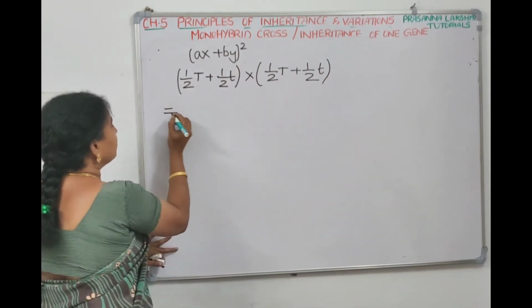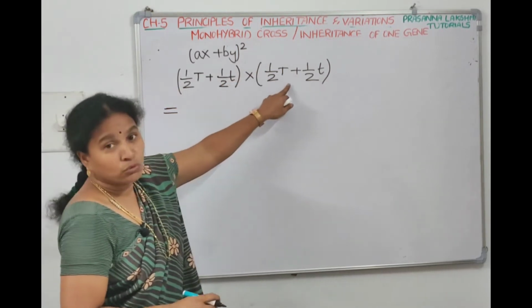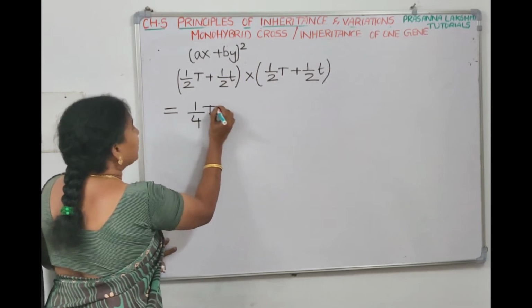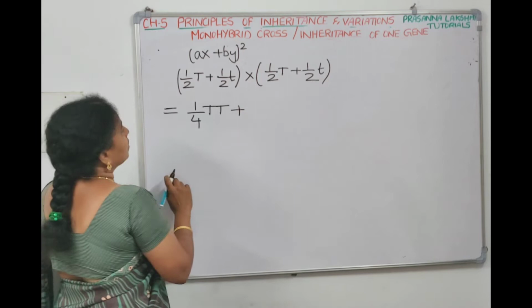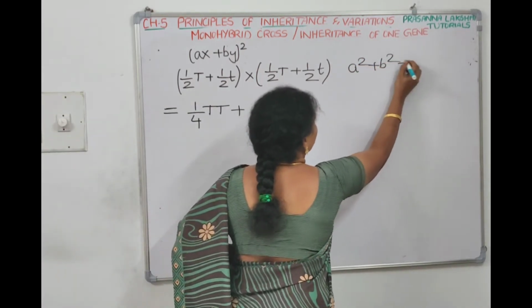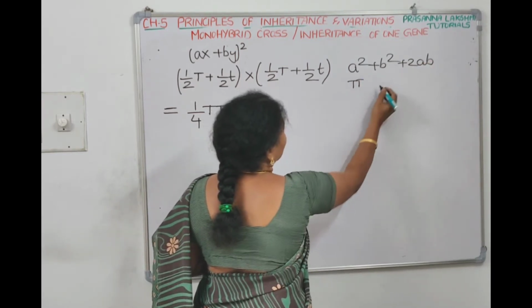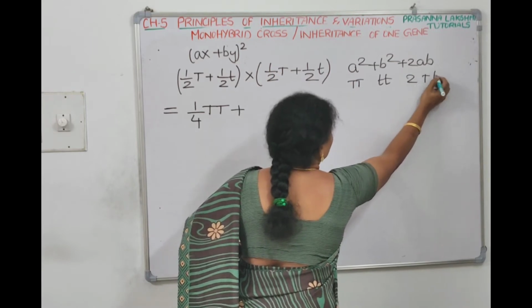Now when we have to expand it, 1/2 into 1/2 T T means you will get 1/4 capital T. It is like a square plus b square plus 2ab. A square means it is capital T, b square means small t, 2ab means 2 capital T and small t.